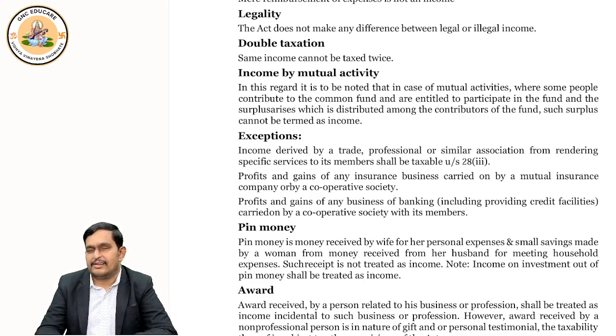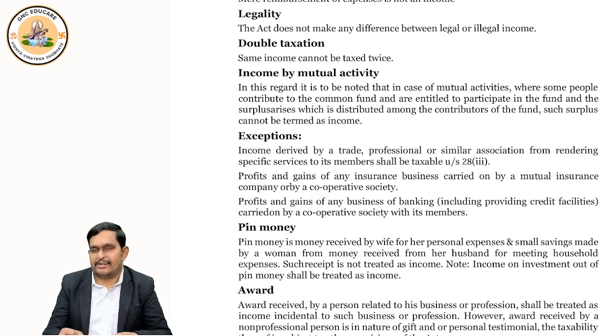Next thing, income by way of mutual activity. What do you understand by this? Dekho, there are around 20 friends. They all contribute money to a common fund and they accumulate the money. Whenever a friend requires, they give it to him. And like that, they help each other.